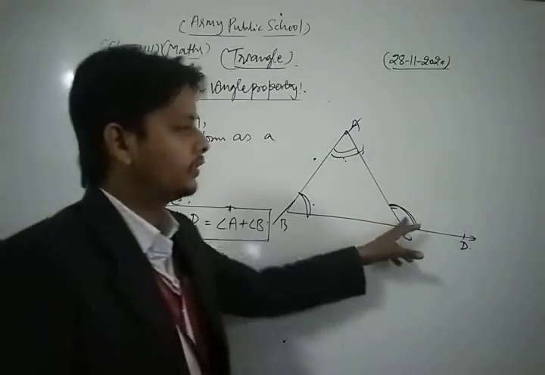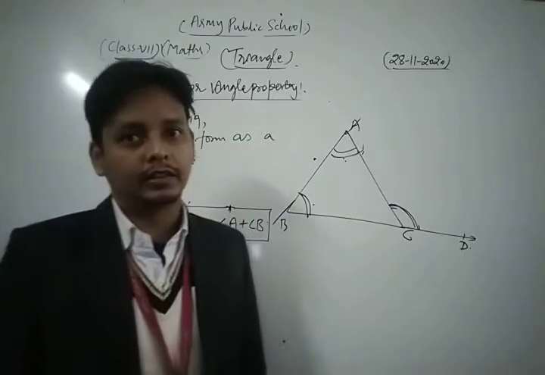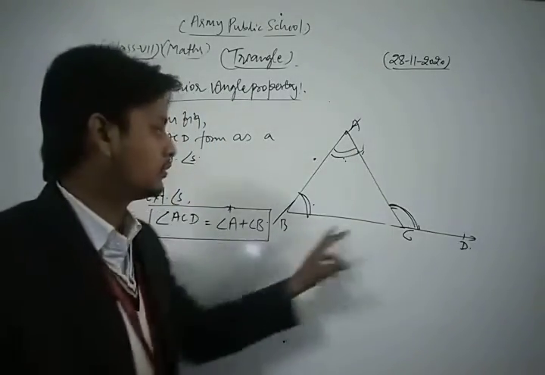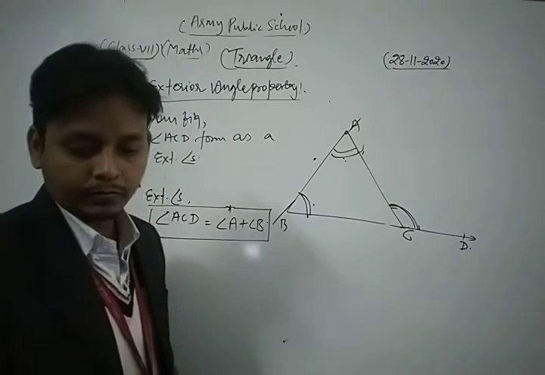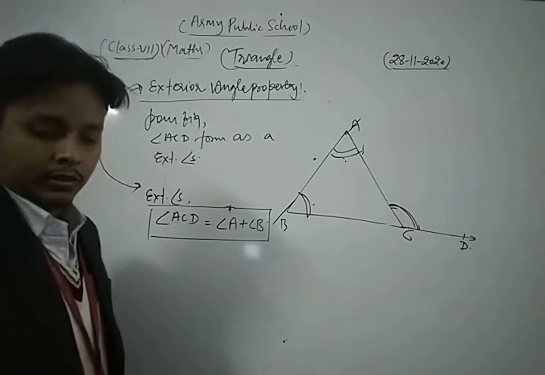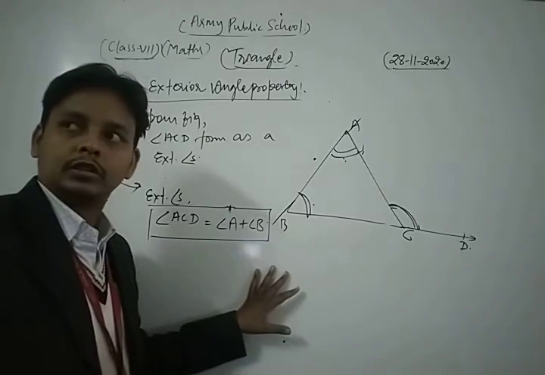Exterior angle is always equal to the sum of its two opposite interior angles, which means angle ACD is equal to angle A plus angle B. This is the exterior angle property of the triangle.